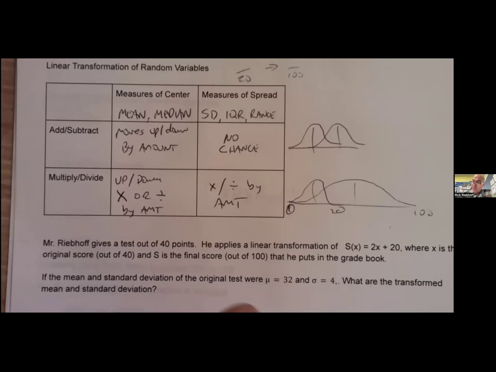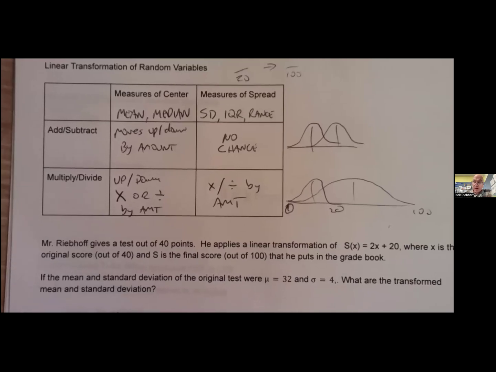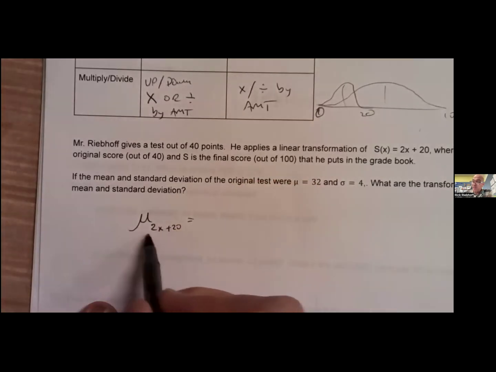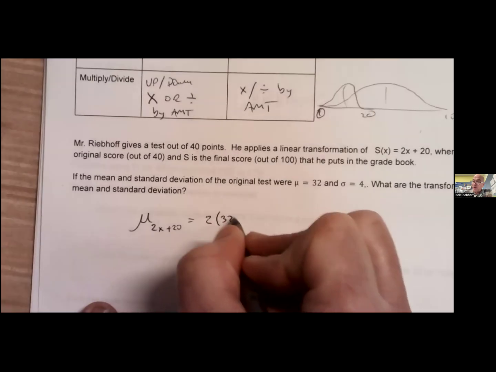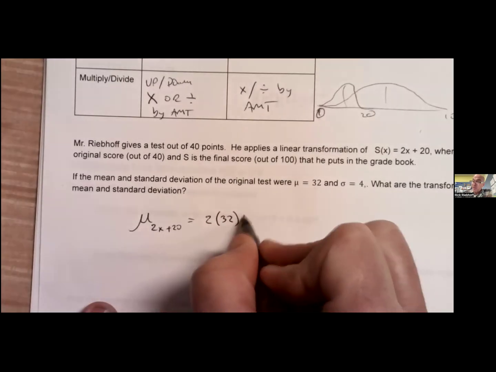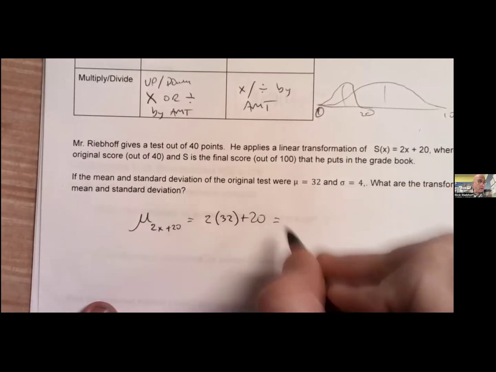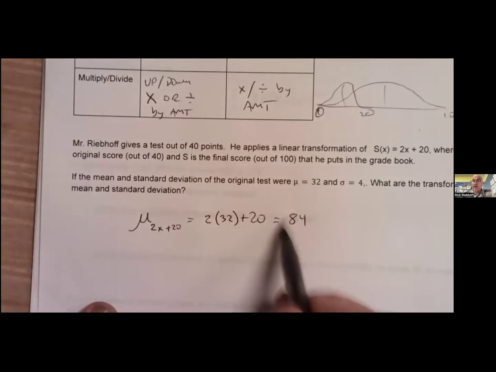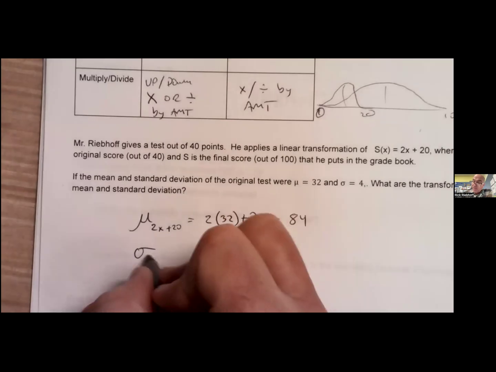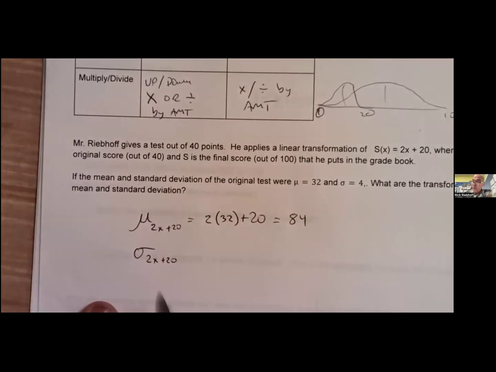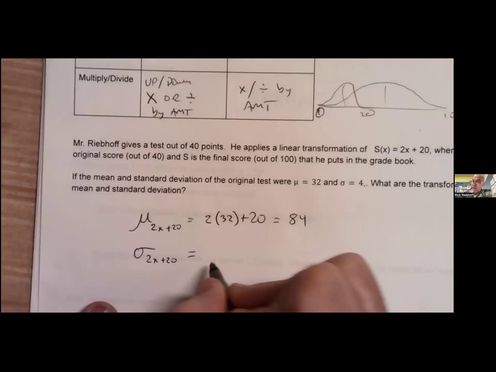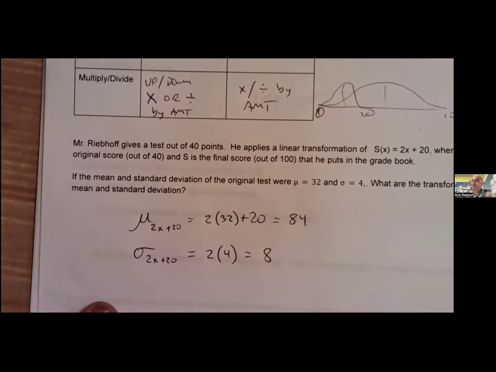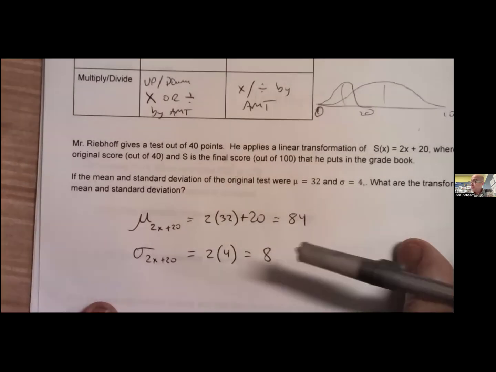All right, so the transformed mean, after I multiply every score by 2 and then add 20, the mean is going to be affected by both of these, right? So we're going to go 2 times 32. The multiplication affects it. And so does the adding of 20. I think the new average score is going to be 84 out of 100. So it was 32 out of 40. Now it's 84 out of 100. The standard deviation with this linear transformation, only the multiplication is going to affect it. So we're just going to go 2 times 4. Standard deviation is 8 points. That's it. Easy as pie, y'all.